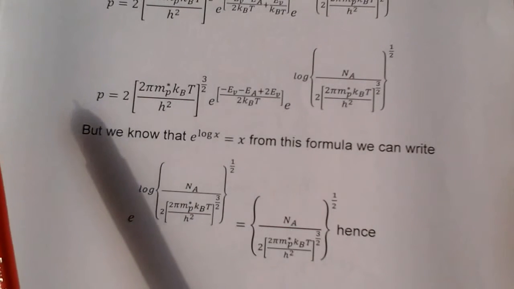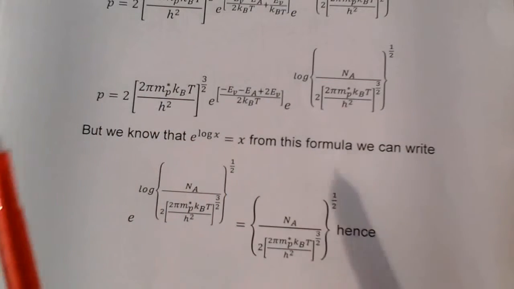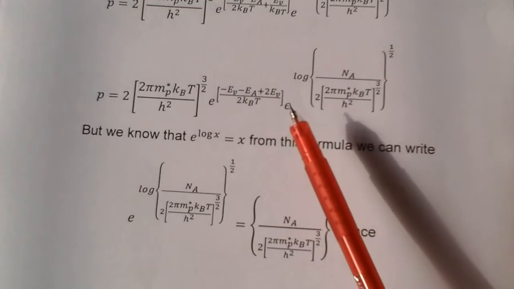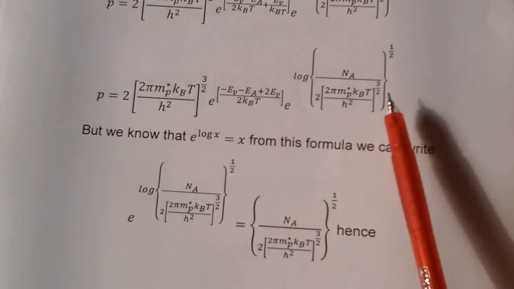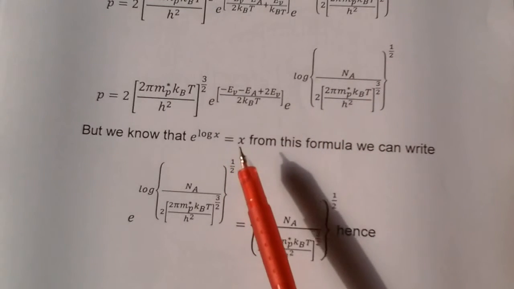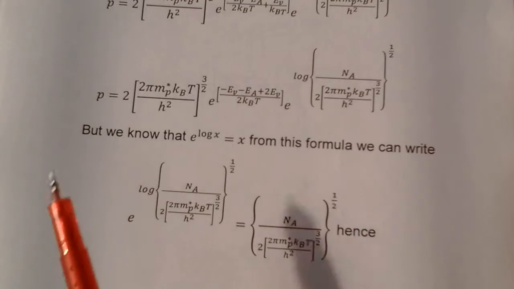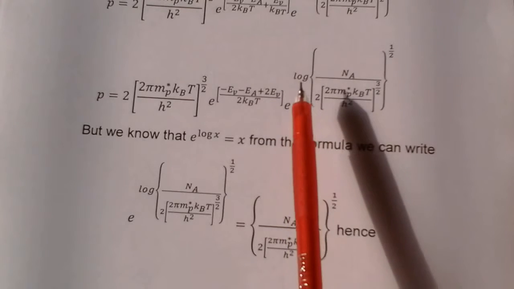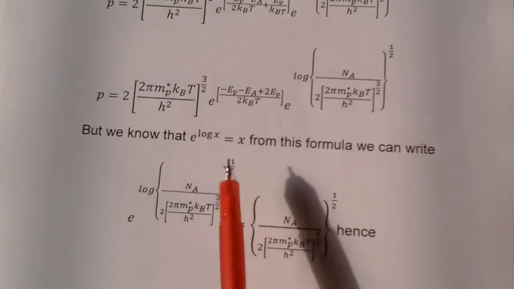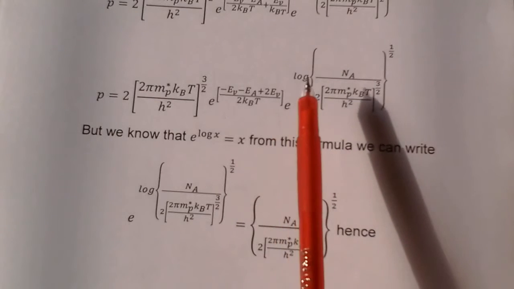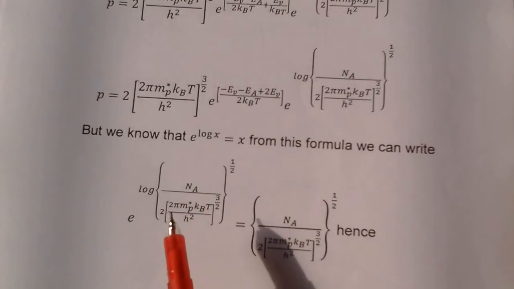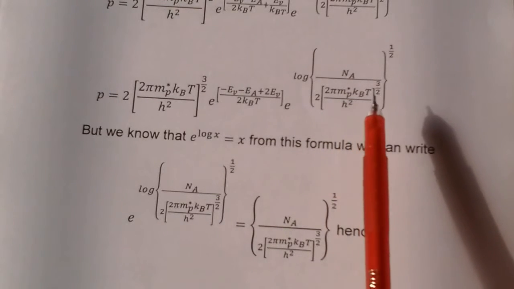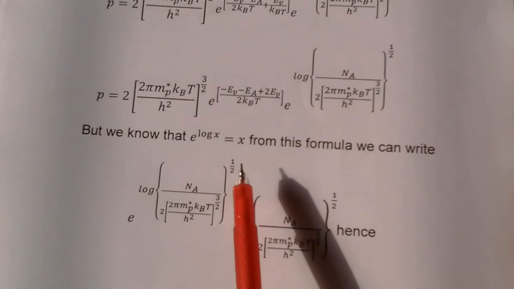So P is equal to this value, but we know that e to the power of log x is equal to x. According to that formula, e power of log x is simply x, so we can write it. Here e to the power of log NA by 2 into (2 mp star kBt by h square) whole power 3 by 2, whole power 1 by 2.